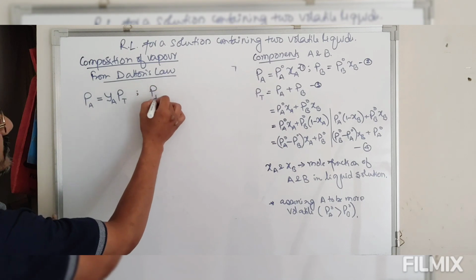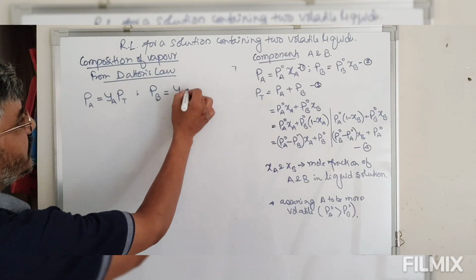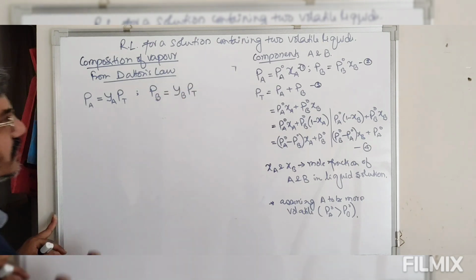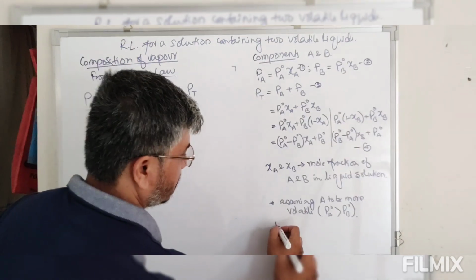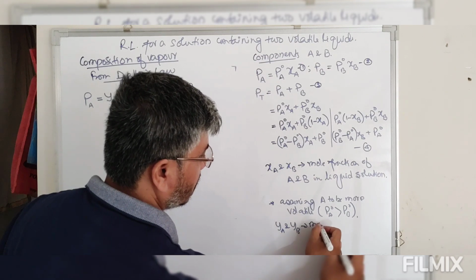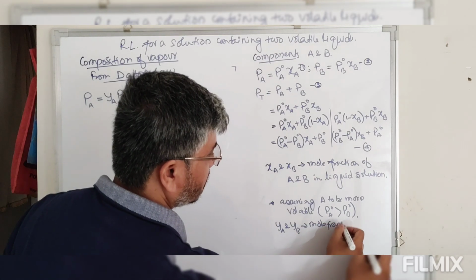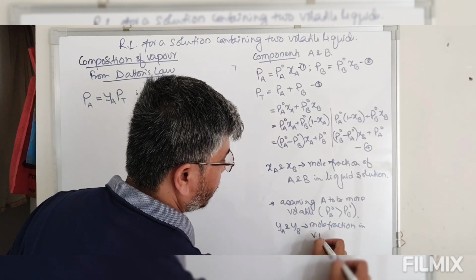Similarly, partial pressure of B is equal to mole fraction of B times total. What is YA and YB? YA and YB are mole fractions in vapor phase.